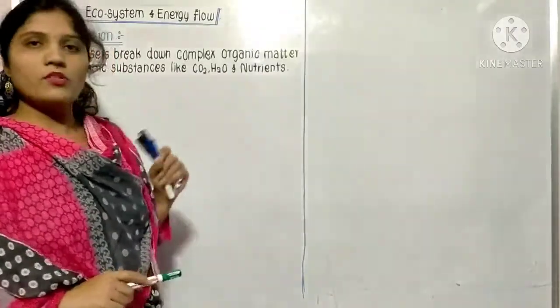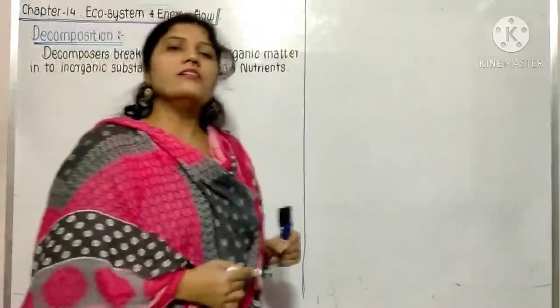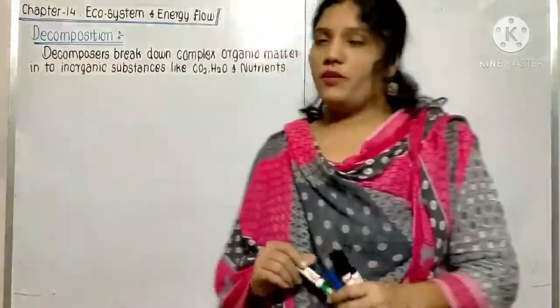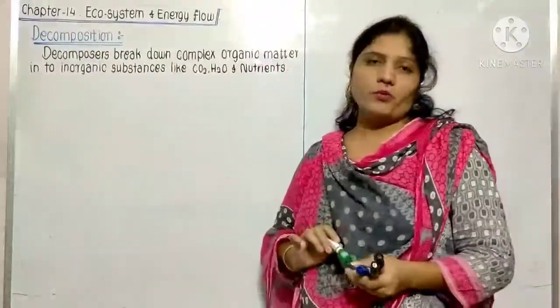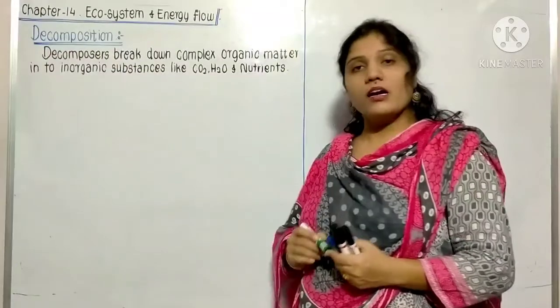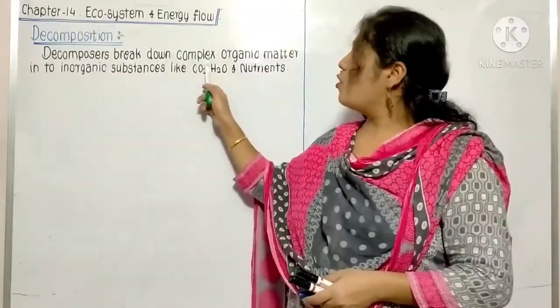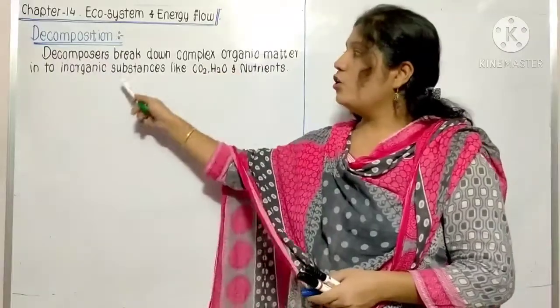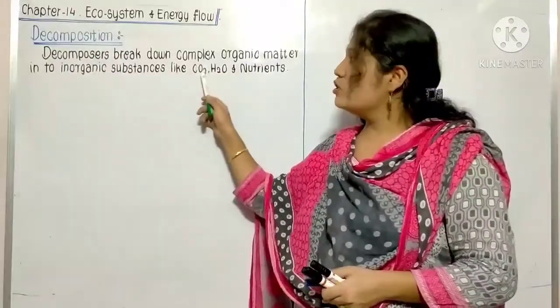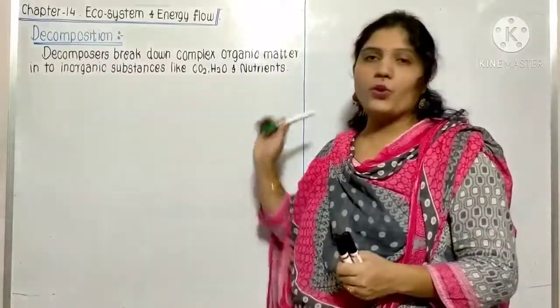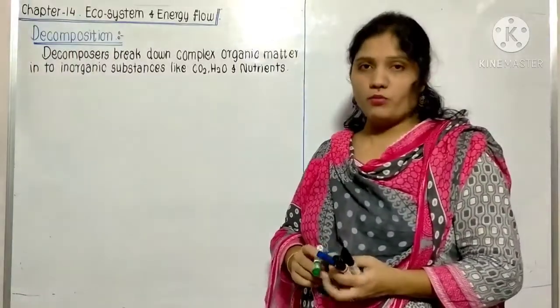So what does decomposition mean? There are various steps of decomposition. But see, the definition of decomposition involves decomposers. These decomposers break down complex organic matter into inorganic substances like CO2, water and nutrients. This is the function of decomposers.